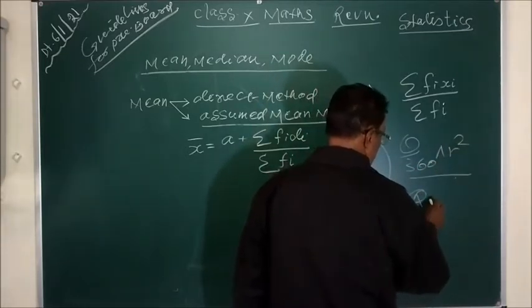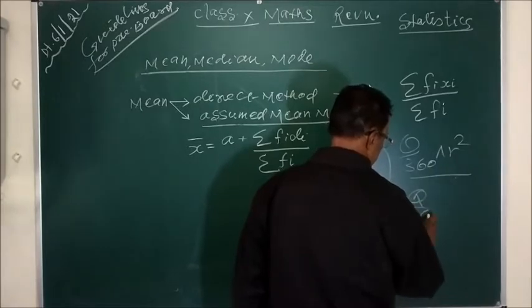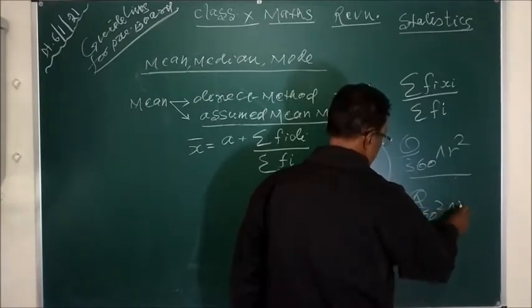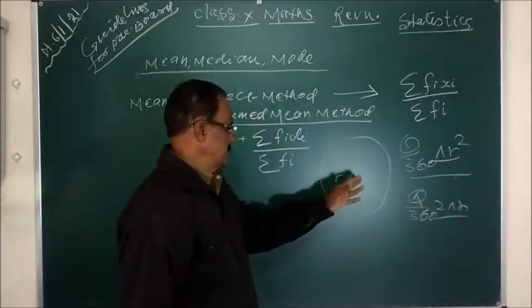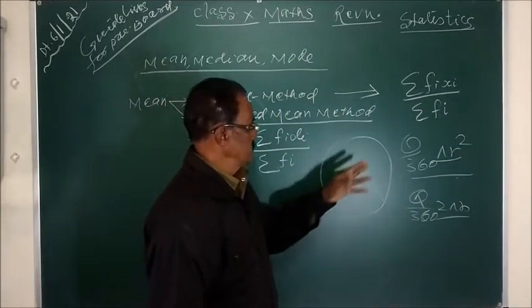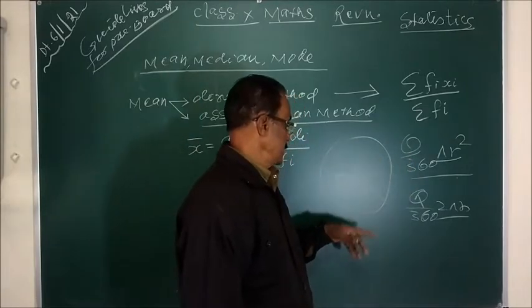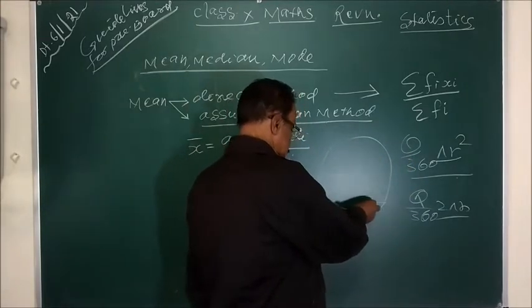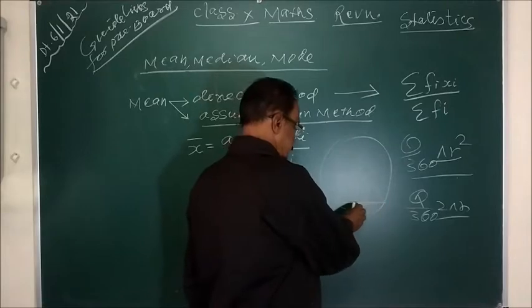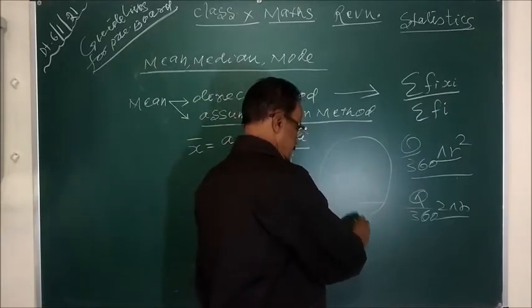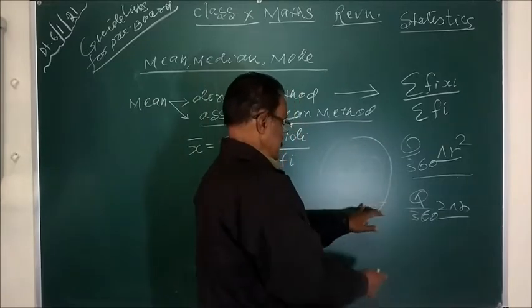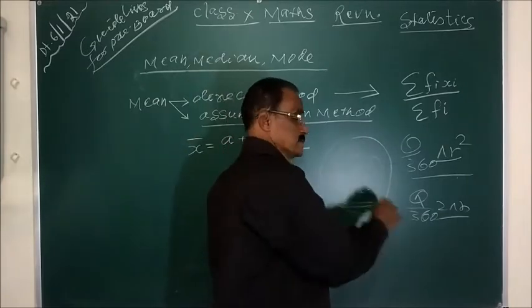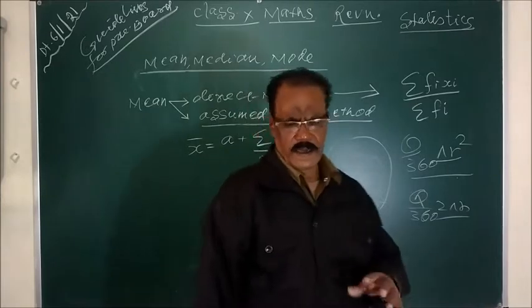And length of arc, theta by 360, 2 pi r. 2 pi r means circumference, and this is area. So if central angle is given, radius is given, you can find the value of sector. And if you take the chord, so this is a segment. This is the major segment, this is minor segment, this is minor sector, this is major sector.